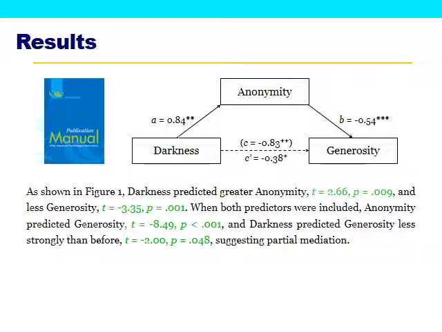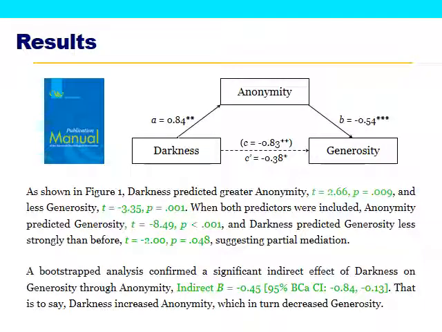This is a situation, you might remember me briefly mentioning this in the last video, where you would want to perhaps use a Sobel test to make sure that the decrease from C to C prime was a significant decrease. Although if you just use Hayes's method, the need to use that test goes away. So it's becoming increasingly common for people to just use Hayes and not use Barron and Kenny at all.